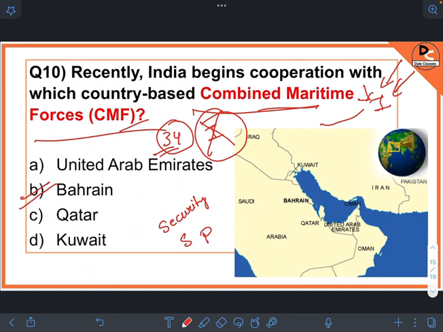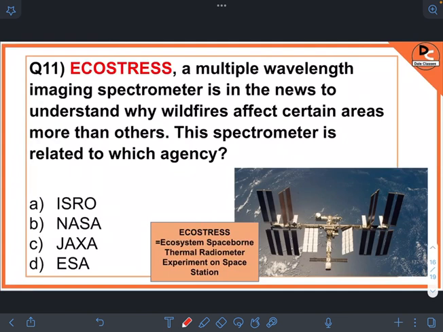Its focus areas include countering narcotics, countering smuggling, and suppressing piracy, plus encouraging regional cooperation between them. Between whom? Between these 34 countries. So recently India cooperated with Bahrain regarding this.